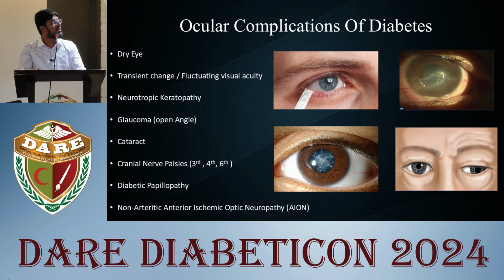As diabetes can cause damage to the nerves, it can also cause peripheral nerve damage and cranial nerve palsies, affecting the nerves which supply the orbit, that includes the third, fourth, and sixth cranial nerves. It can cause diabetic papillopathy and non-arteritic anterior ischemic optic neuropathy, which is infarction of the optic nerve head.